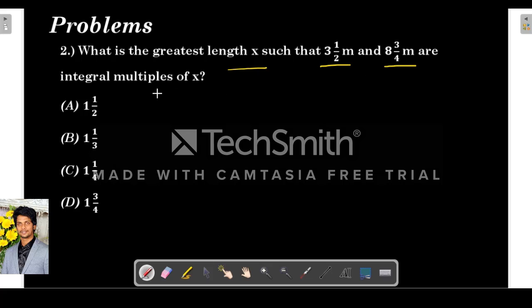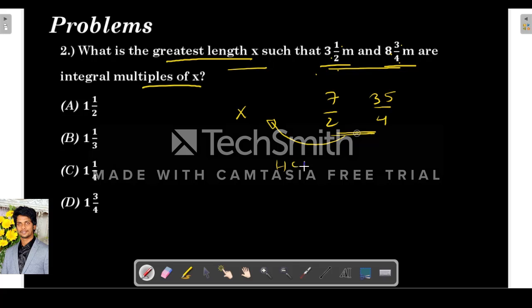So what is the greatest length x such that 3.5 meters and 8 3/5 meters are integral multiples of x? So this is 7 by 2, right? 3 twos are 6 plus 1, 7. Here, 8 fours are 32 plus 3, 35 by 4. So they are asking what is the greatest length x such that these two are integral multiples of x. Basically they are asking for the HCF of these two numbers. The greatest number x such that these two are integral multiples of it means indirectly x is the HCF of both of these.